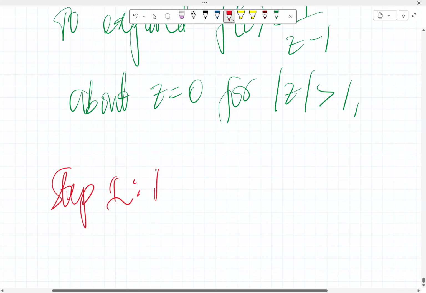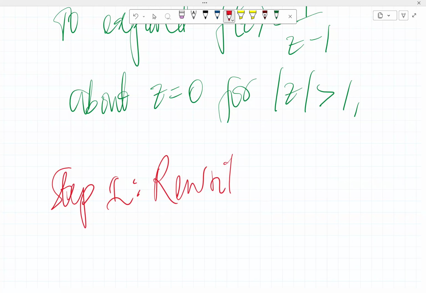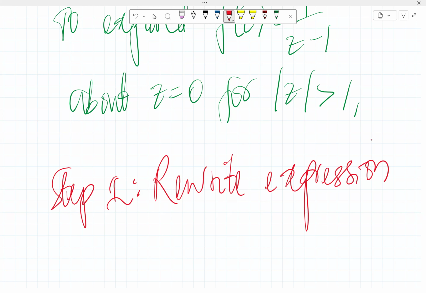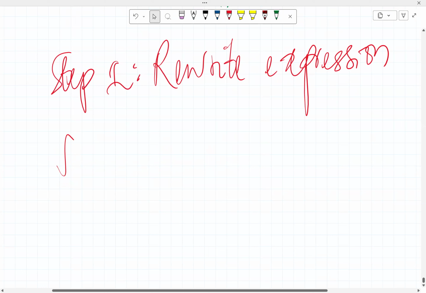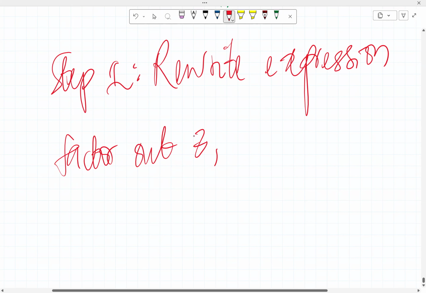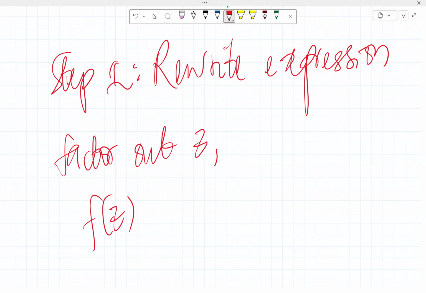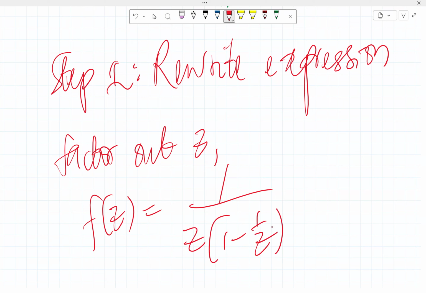Step 1, we need to rewrite the expression. To rewrite the expression, we factor out z. So that means f of z now is equal to 1 over z into 1 minus 1 over z, like this.